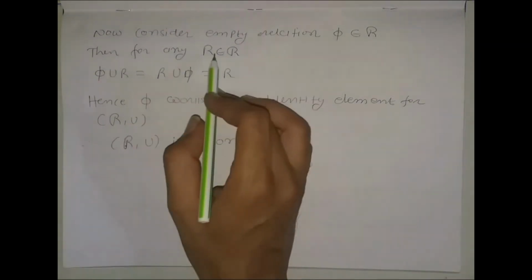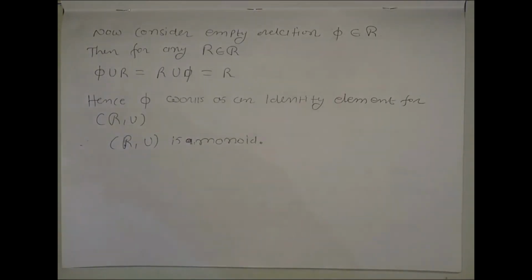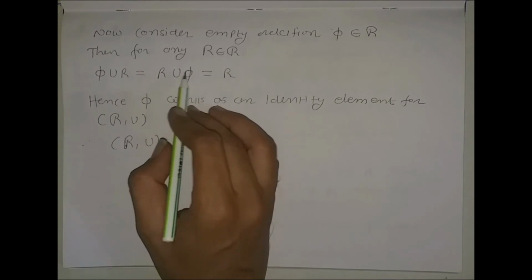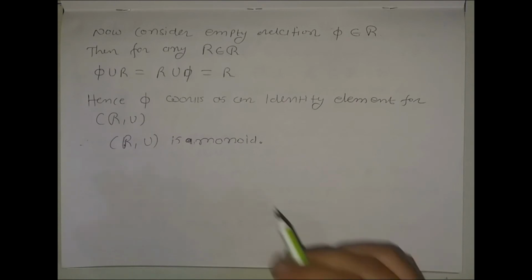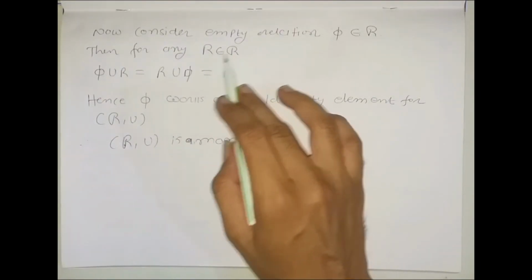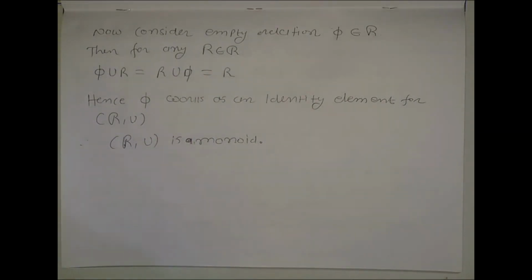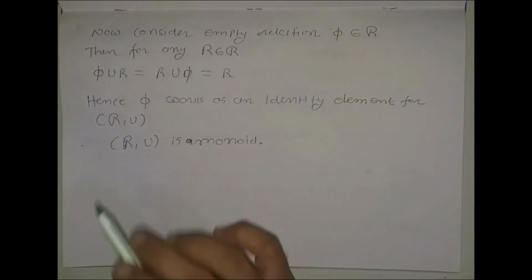Then for any relation R belonging to script R, a relation is a set, and for any set, union with the empty set is always the given set. That is, phi union R is equal to R union phi is equal to R. So phi works as an identity element for script R with the union.